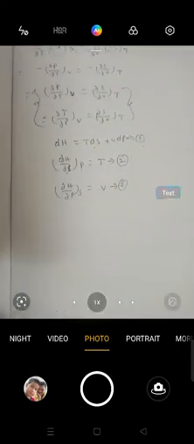Now dS by dS is equal to 1. Taking this as equation number 2, again we will take the partial differentiation of equation number 1 with respect to P, taking constant S. So we get (∂H/∂P) at S is equal to V. This is equation number 3. So for the perfect differentiation, we equate equation number 2 with equation number 3. Therefore (∂H/∂S) at P is equal to (∂H/∂P) at S.